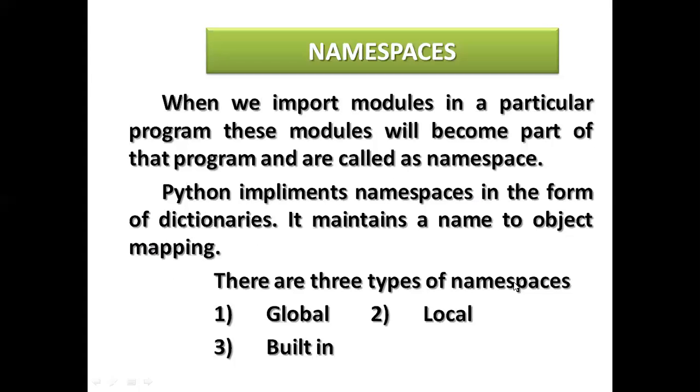There are three types of namespaces. One is global. It is used before a program. When you start your normal program, before that program, you are using a global declaration. So it is called global. Importing can be used in any part of the program. Next is local, which is limited within the program only, the module only. And built-in, which is included with the Python library. So these are called built-in functions.